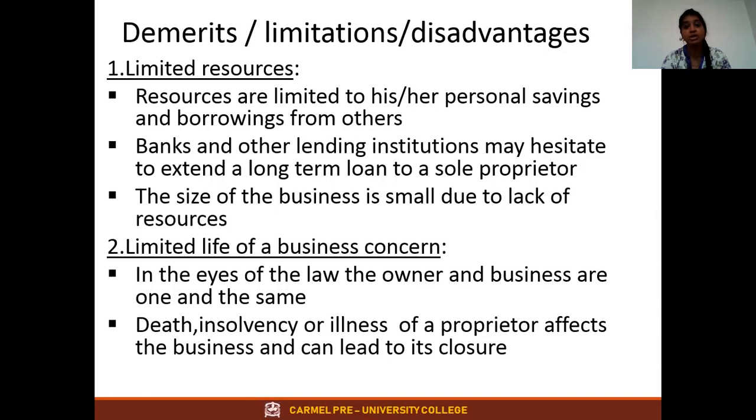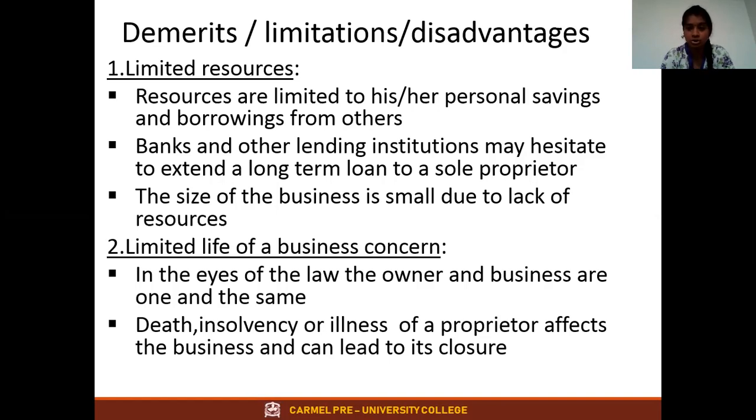So they can't come up with a huge store, they have to come up with a small store, a small saloon, a small bakery, because they don't have much cash, they don't have more funds to start with a huge bakery. Understood? That is what limited resources means. Second is limited life of business concern. What do you mean by limited life of business concern?